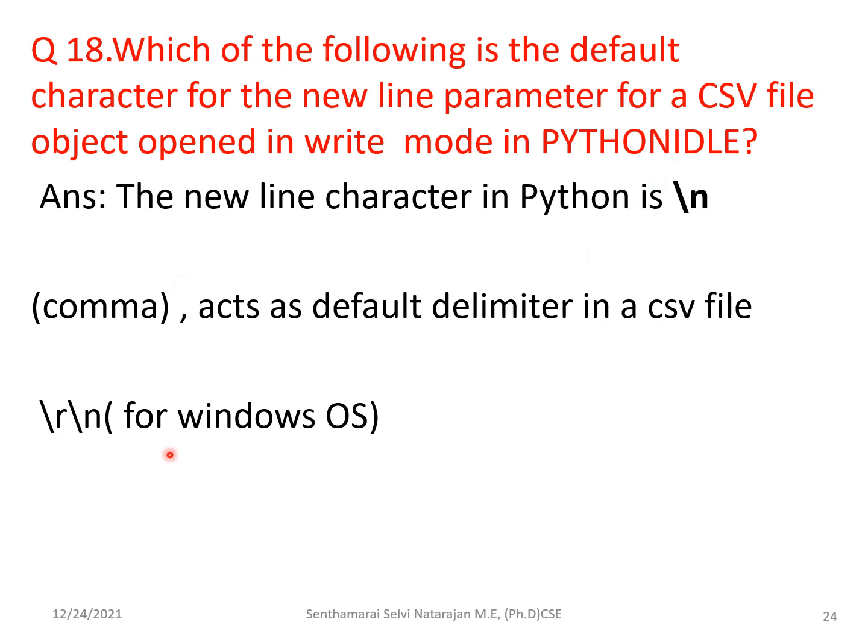I don't know, there is a confusion with this \n and the other, and I don't know how they are going to give the marks for this question. The answer is \n. They have given the options as \n, \t, semicolon, and comma. You know that comma acts as the default delimiter in a CSV file, and here \n is the correct answer.